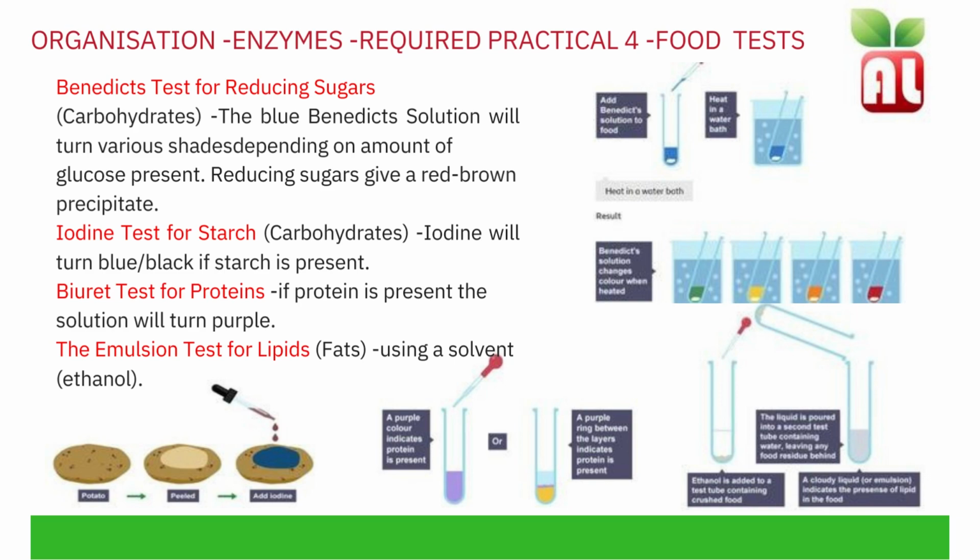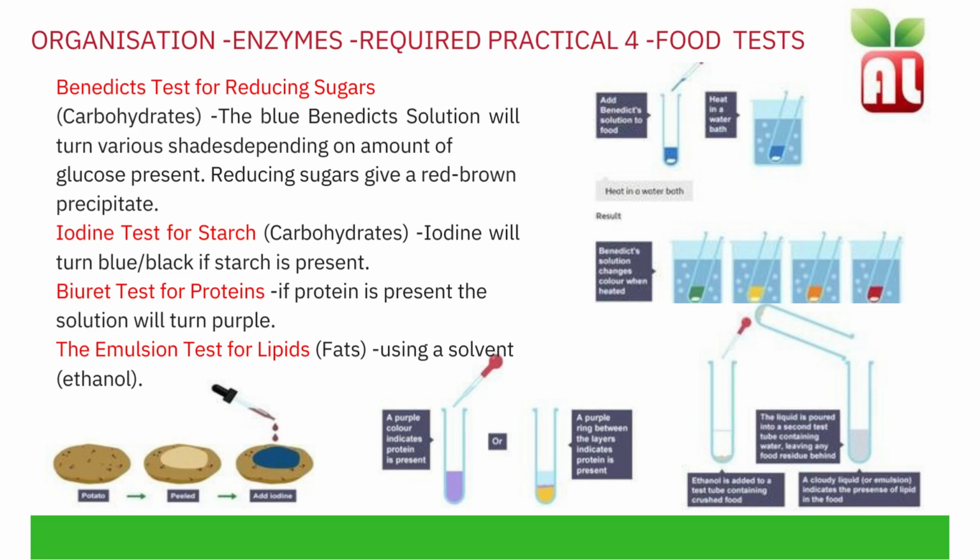You add Benedict's solution to your food and you heat in a water bath. To test for starch, another type of carbohydrate, you use iodine reagent. Iodine is an orange liquid and will turn blue-black if starch is present. To test for proteins, you use biuret reagent. It's a blue solution that will turn purple if protein is present.